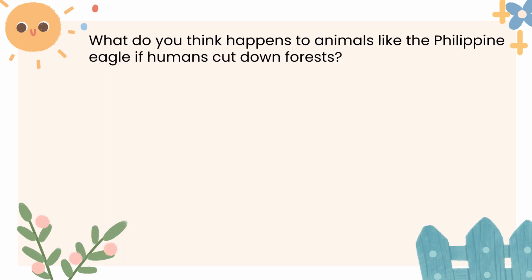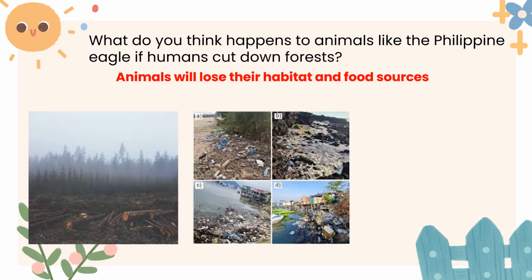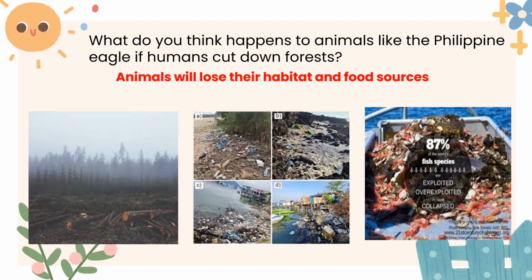This time, what do you think will happen to animals like the Philippine eagle if humans cut down forests? That's right, they lose their habitat and food sources. So human activities like deforestation, pollution, and overfishing can disturb food chains. So we must protect our environment to keep food chains and food webs balanced.